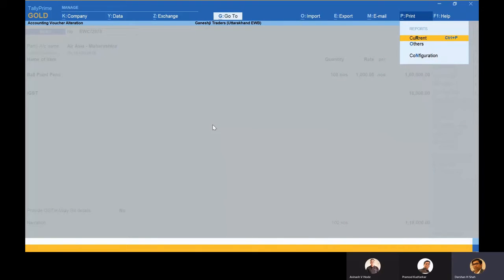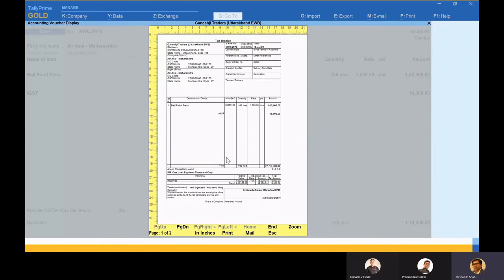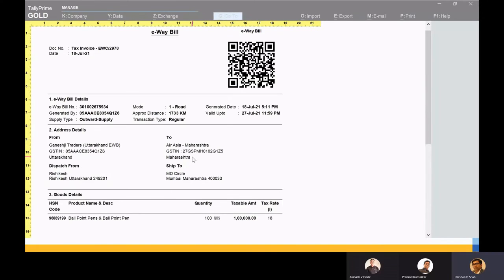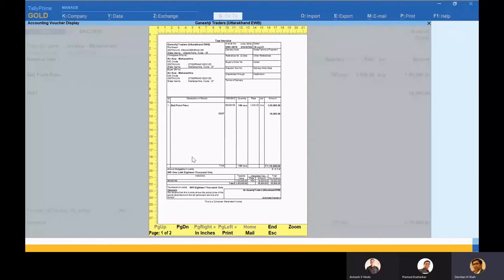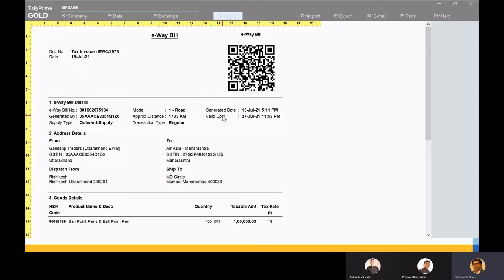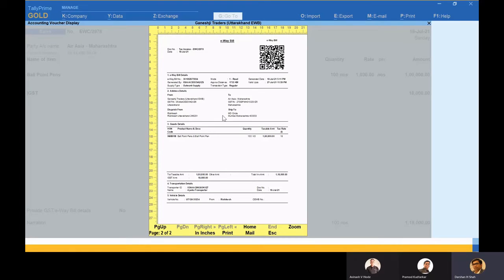So I'll just press Alt P for printing. Let's say, and here is the preview. So in the preview, I see this transaction. The e-waybill is seen over here. It's some 12 or 15 digit number, and it gives all the information. And this, friends, after the invoice, there is a second page which tells me about the e-waybill, and this print you can give to your transporter, and it contains all the information which is needed for the e-waybill. Earlier, when we were generating it offline, this facility was not available, but now with these online connected services, it is available, and people would be using it very well.